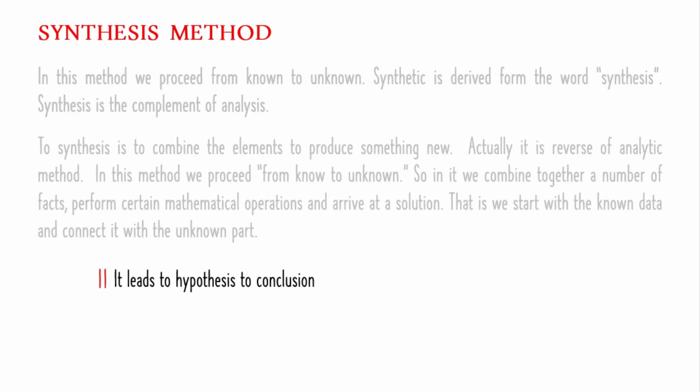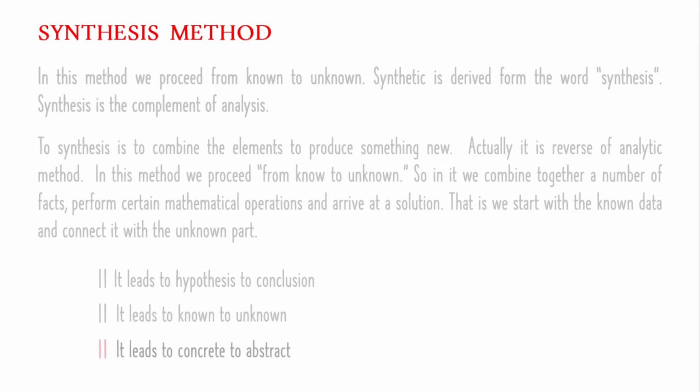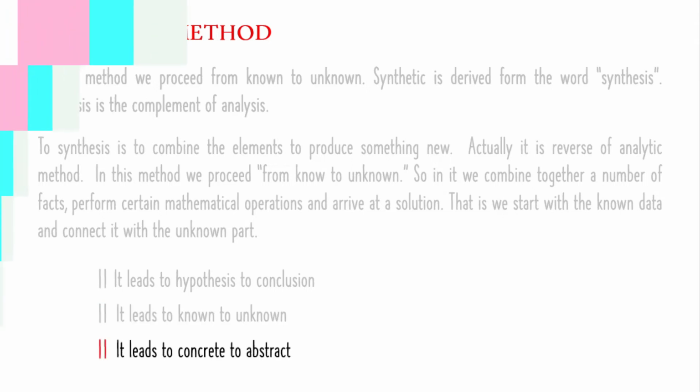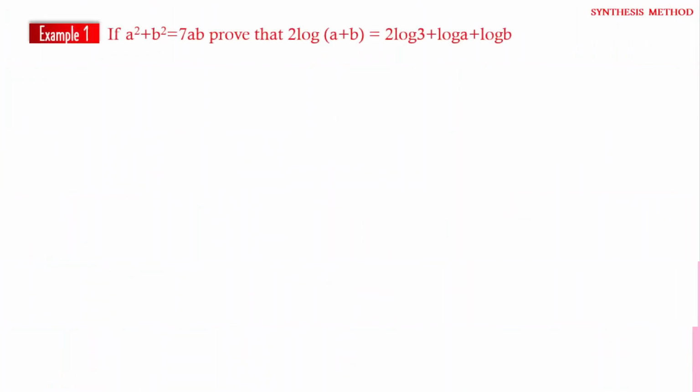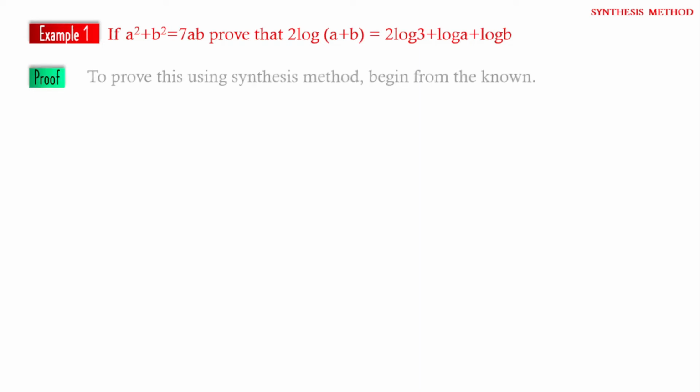It leads from hypothesis to conclusion. It leads from known to unknown. It leads from concrete to abstract. Example: if a square plus b square equal to 7ab, prove that 2 log of (a plus b) is equal to 2 log 3 plus log a plus log b. To prove this using synthesis method, we have to begin from the known. Here the known is a square plus b square equal to 7ab.